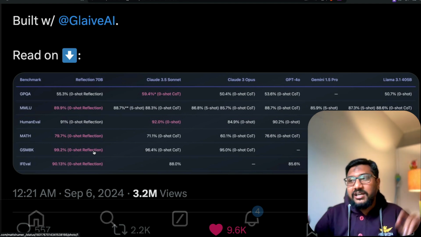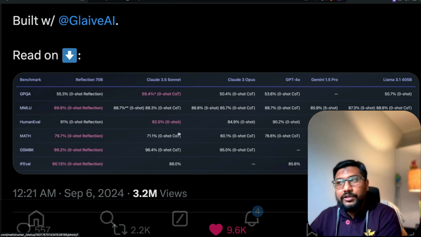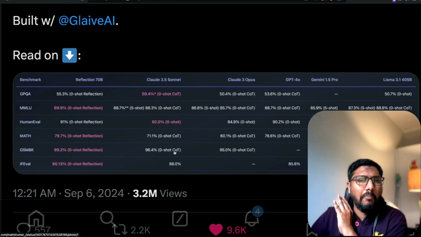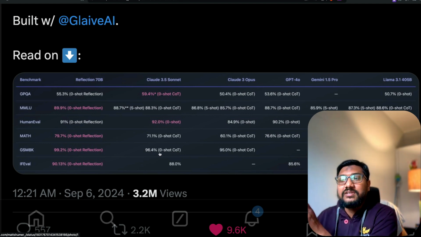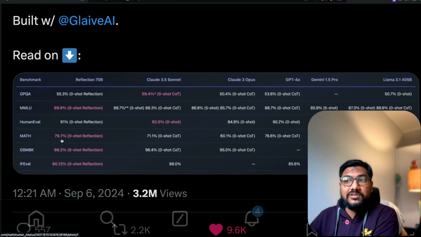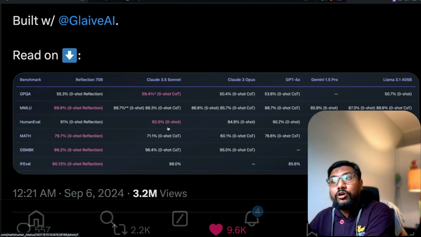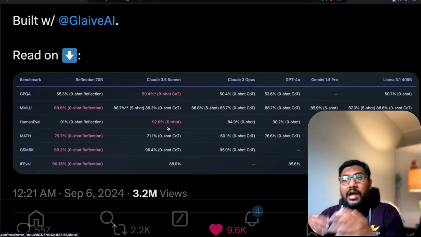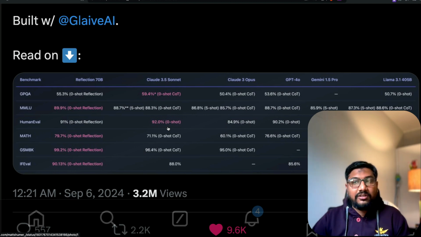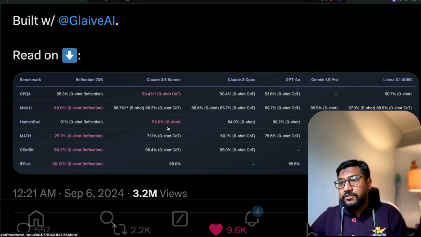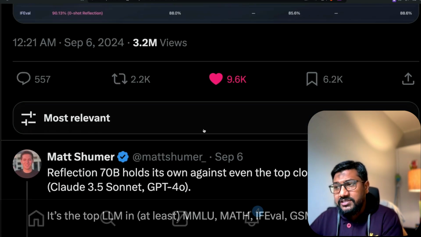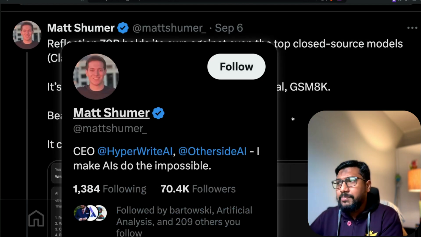So some stats there. Now they've compared it with Claude 3.5 Sonnet, which is mind-blowingly good. Everybody loves this model. Claude 3.5 Sonnet is 96%. On math, this is 79%. On HumanEval, this is 91%, while Claude 3.5 Sonnet is 92%. And these benchmarks, as you can see here, are pretty close to what could be the best model ever. This happened on September 6th. And there is a bunch of information.